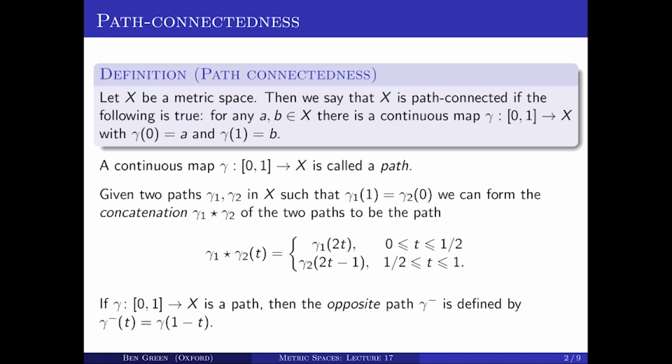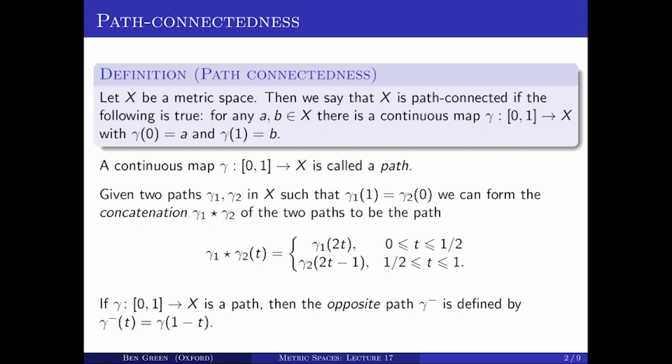Another operation you can do on paths is to look at the opposite of a path gamma, and this consists of traversing the path gamma in the opposite direction. So if gamma from [0, 1] to X is a path, then we can define its opposite, gamma minus, to be the map defined by gamma minus of t is gamma of 1 minus t.